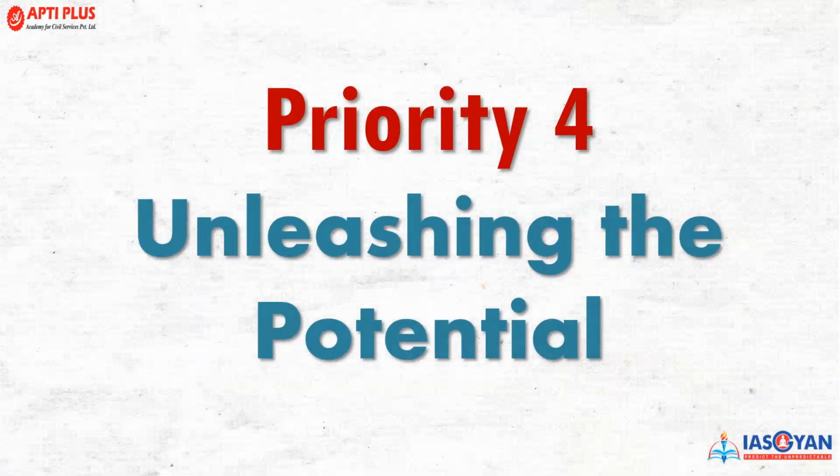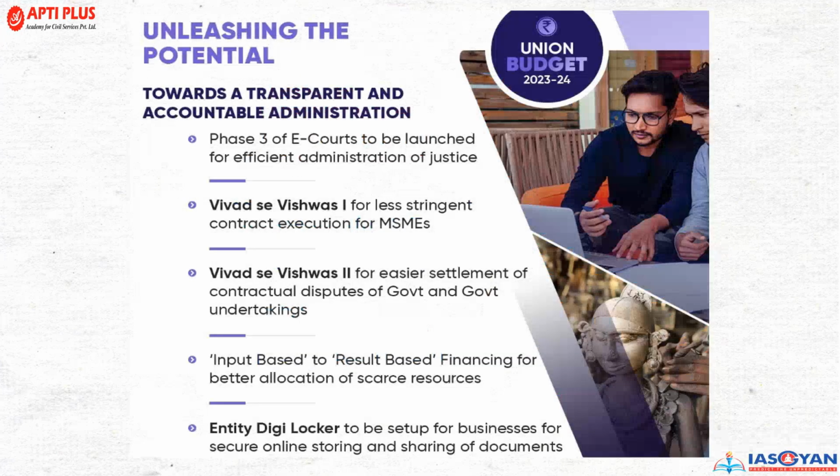Now, the fourth sector is unleashing the potential. In this, we'll see how the potential of other sectors can also be explored. So first, it's towards a transparent and accountable administration. The phase 3 of e-court will be launched for an efficient administration of justice.